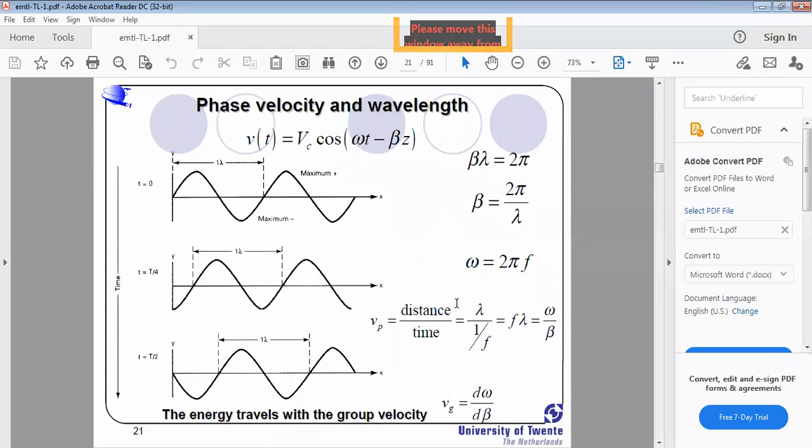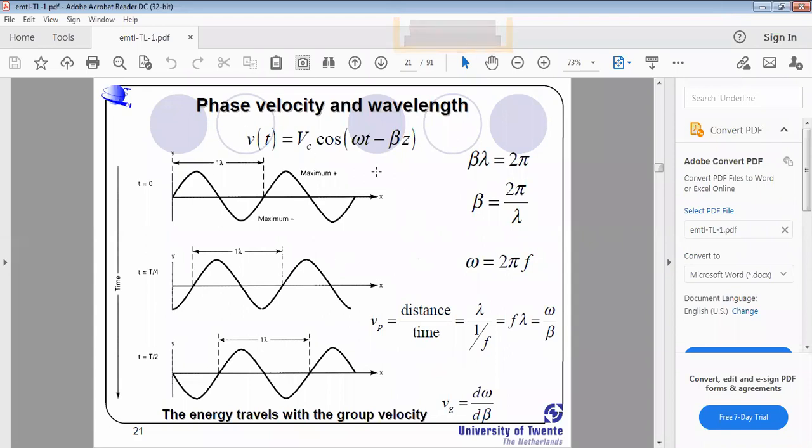Already you know omega equals 2 pi f. This is the fundamental expression for frequency in radians, right? When we substitute this, simply 2 pi equals omega by f, so beta equals omega by f lambda, or simply 2 pi equals beta lambda. Then we can substitute.